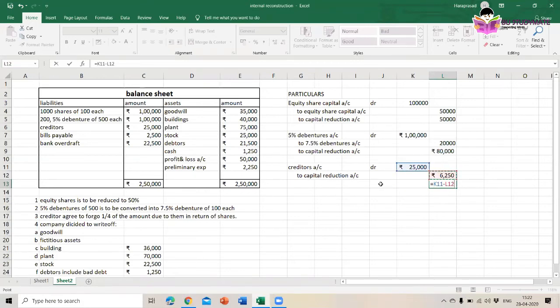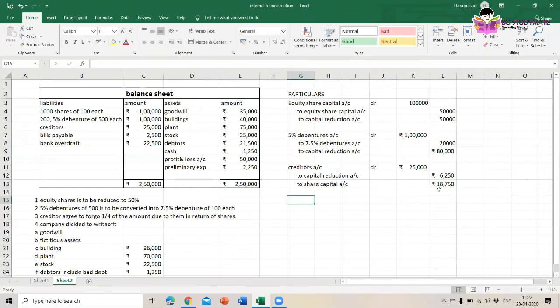So we'll write to share capital. Simple one. Creditors have agreed to forgo 1/4 of the 25,000 rupees. The foregone amount should be credited to capital reduction account. Then the rest of the amount they are asking in return of shares. Okay, for giving back the 18,750 rupees, we are issuing them shares. That's all. And then the company decided to write off the goodwill, fictitious assets, and everything. So we need to write off now.